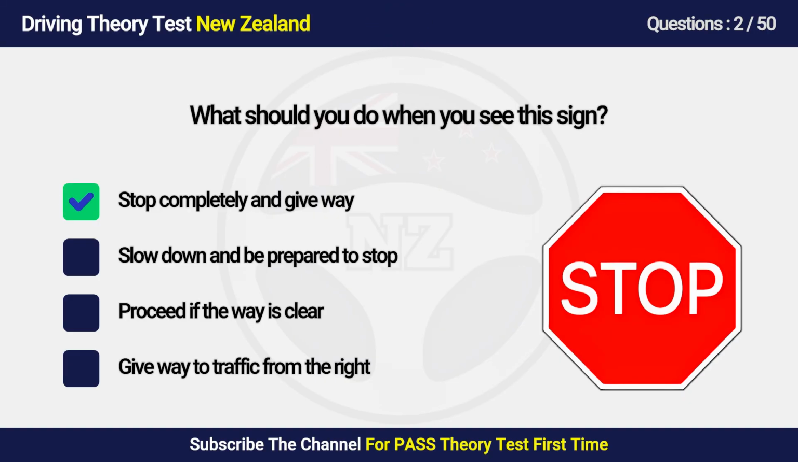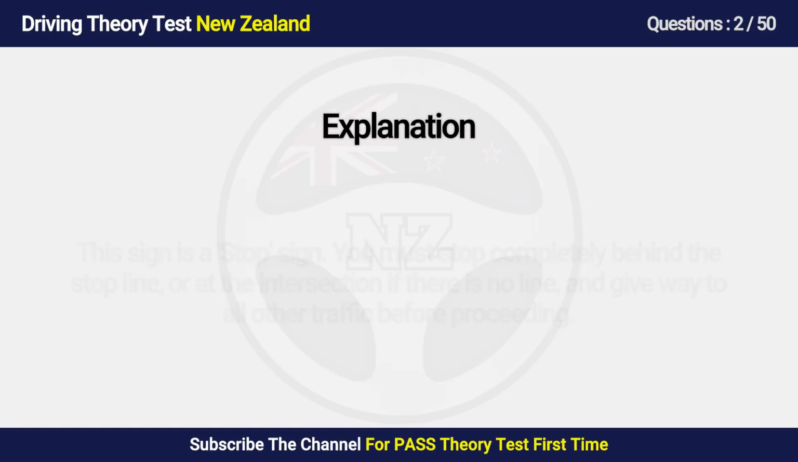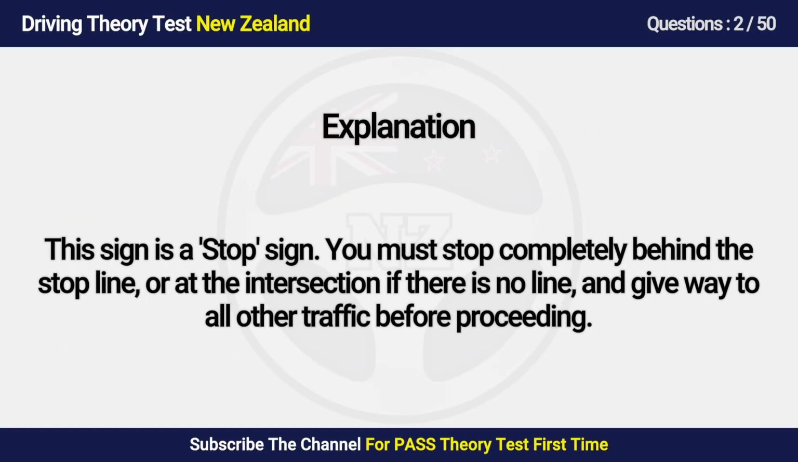Answer is A. Stop completely and give way. This sign is a stop sign. You must stop completely behind the stop line, or at the intersection if there is no line, and give way to all other traffic before proceeding.